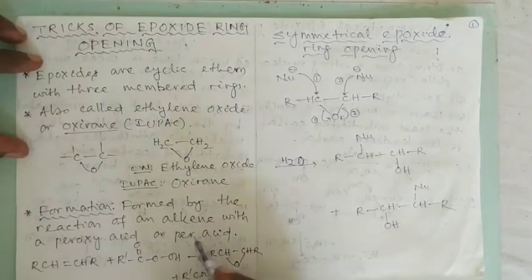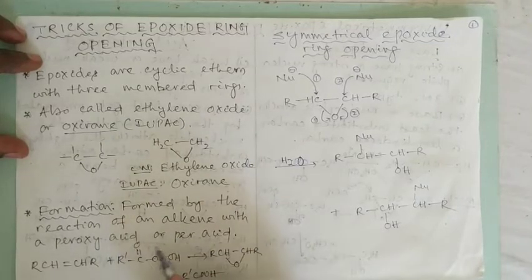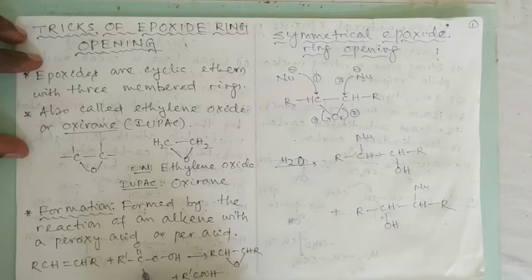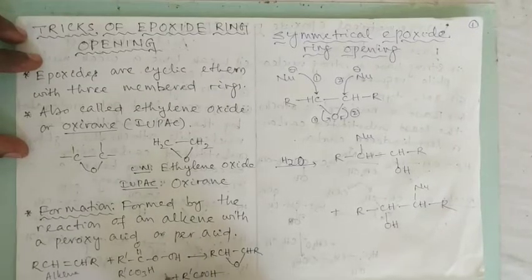Let us see its formation. It is formed by the reaction of an alkene with a peroxy acid or per acid. You see, this is a peroxy acid, R-CO3H. This is an alkene. So alkene reacts with peroxy acid to form an epoxide.